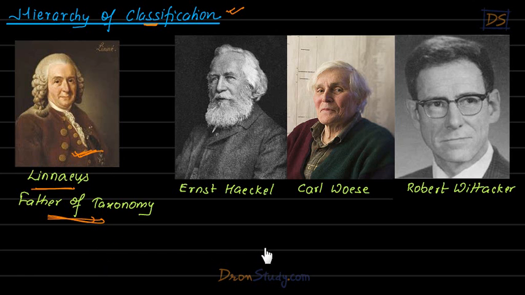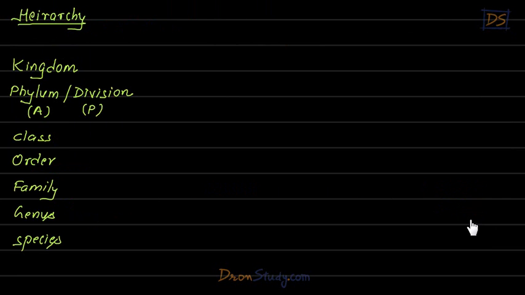Then there were many more scientists who came later on, and they gave their very valuable contribution, right, students? But this person is perhaps the most significant because the classification which we use today was actually given by him. Mr. Robert, right, students? So let us see what he did. So students, he made hierarchies.